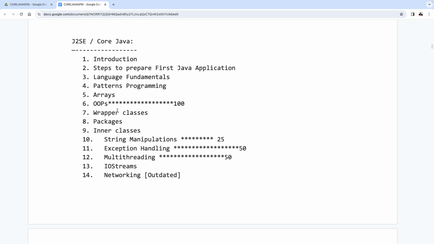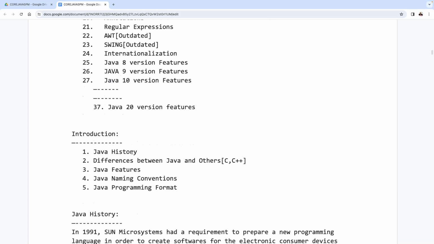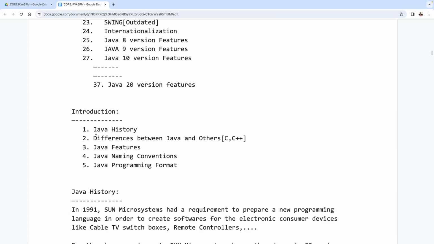The total nearly 35 to 37 topics are available up to the latest version. The introduction part we have started there. Especially those who started with our classes from yesterday onwards, I'm giving clarity. Java history and the differences between Java and others, these two topics I will discuss with you separately. Hardly 4 or 5 classes are required to complete this content. They are not at all dependent topics. The differences between Java and others is the concept there.